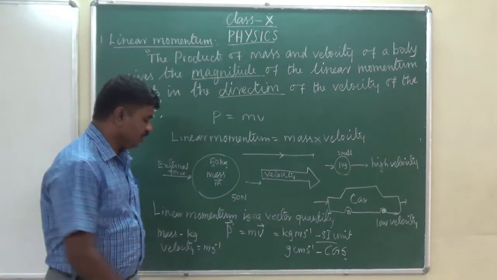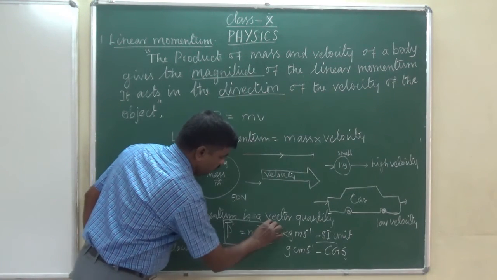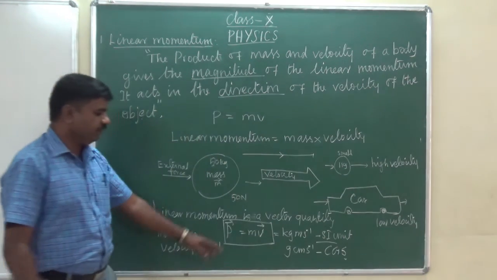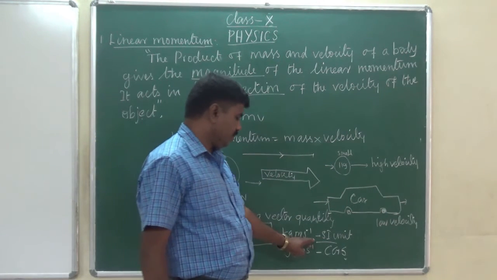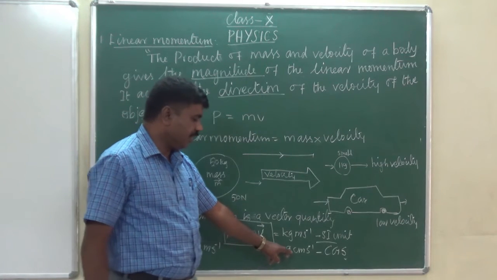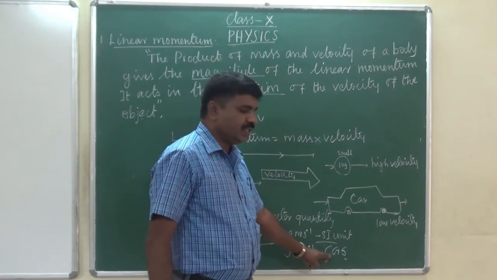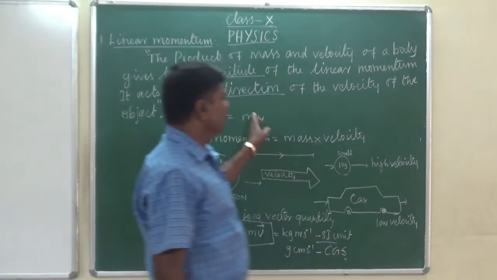The equation is P equal to mv, which you can denote as P vector equal to m v vector. Its SI unit is kg m s power minus 1, and in the CGS system it is gram centimeter per second. This is about linear momentum.